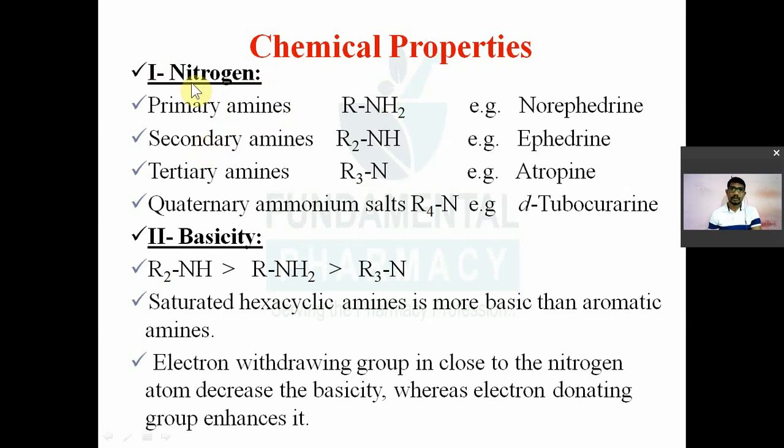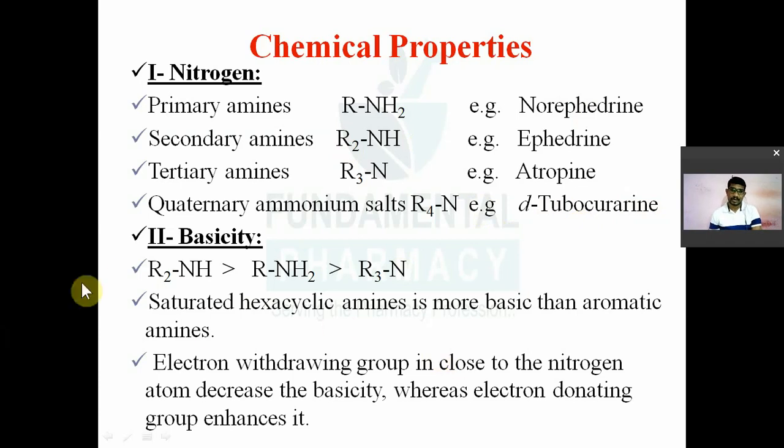That nitrogen may be present as a primary amine, that is RNH2, or secondary amine or tertiary amine. Primary amine is present in the case of norepinephrine, secondary amine in case of ephedrine, tertiary in case of atropine. इनके ऊपर क्या है, tertiary nitrogen है R3N. Then quaternary amine salt is present in D-tubocurarine. इसके ऊपर कभी कोई क्वेश्चन आ सकता है, chemical properties.